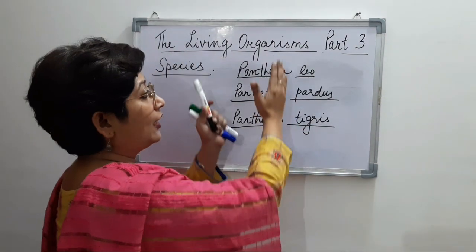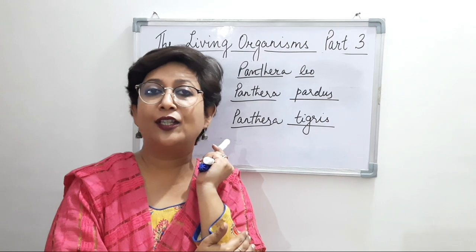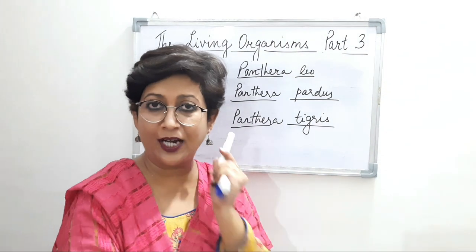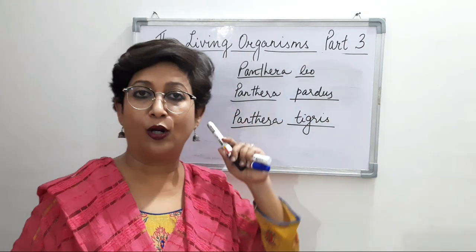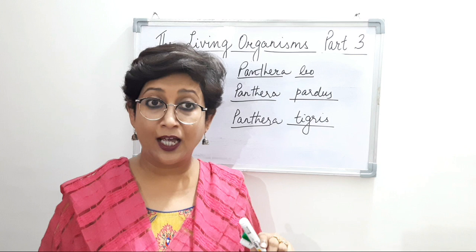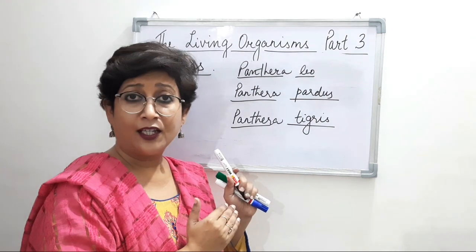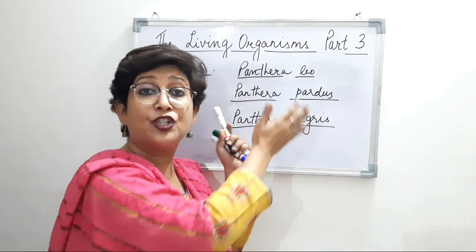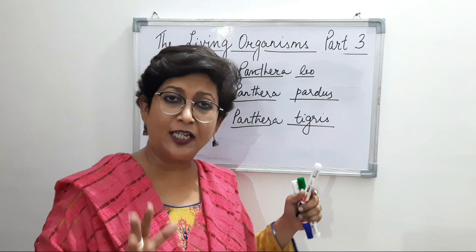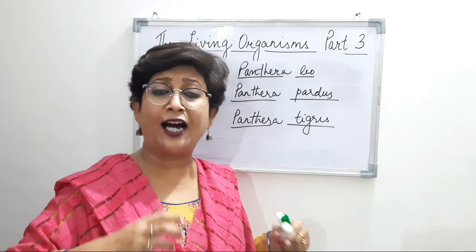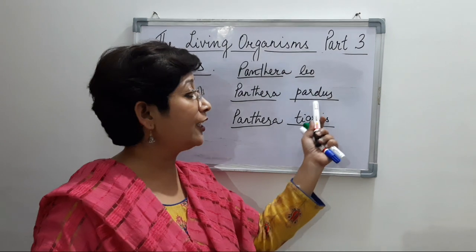Now if we look at the first component of the scientific name, the first component is Panthera in all the 3 cases. Now if these 3 species have the same genus, that means there must be a few characteristics which are similar in all the 3 organisms.